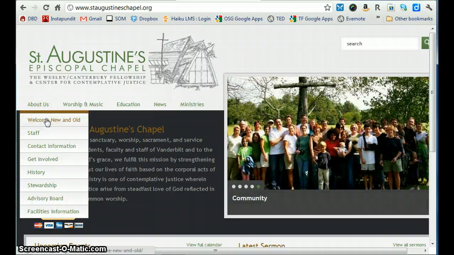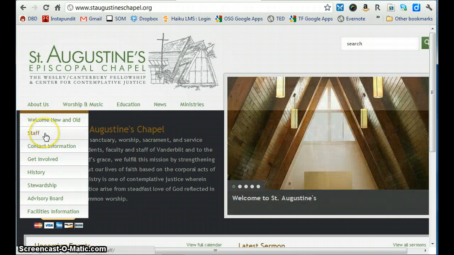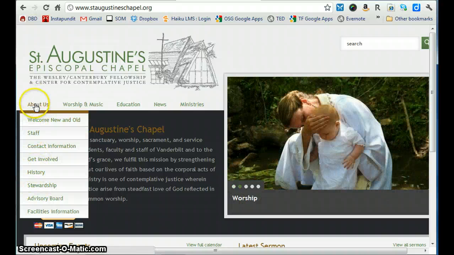Welcome New and Old is self-explanatory if you visit it. Staff is a list of all of our staff at St. Augustine's, and so forth. So feel free to take a few minutes and look at all of these pages.